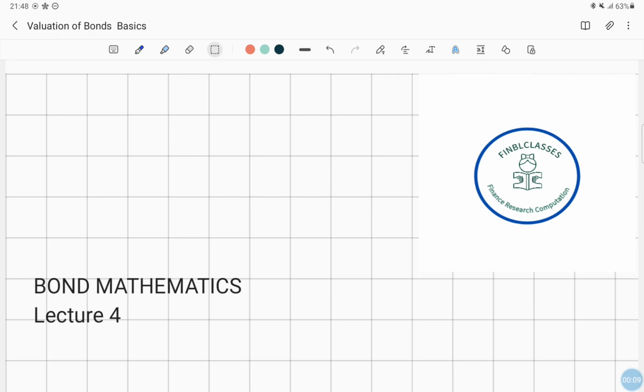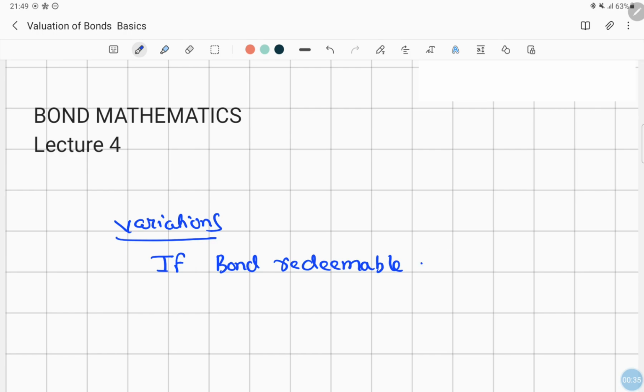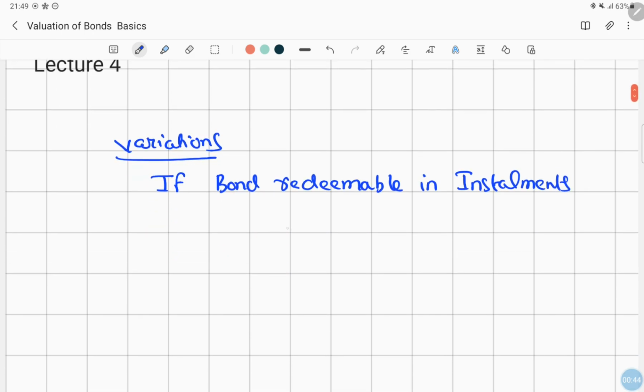So we'll be seeing in this session the valuation of bond with some variations. So what are the variations we are talking about? Suppose a bond is redeemable in installments, what will be the price of the bond?